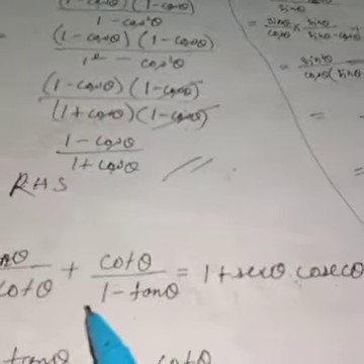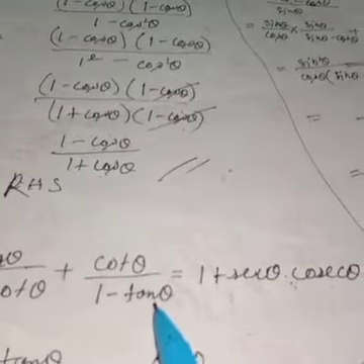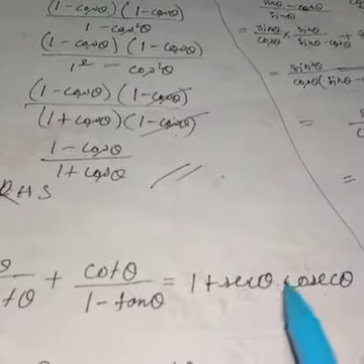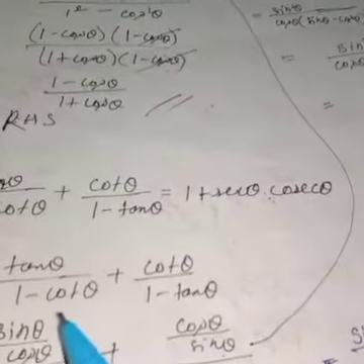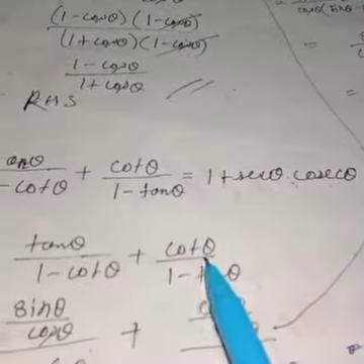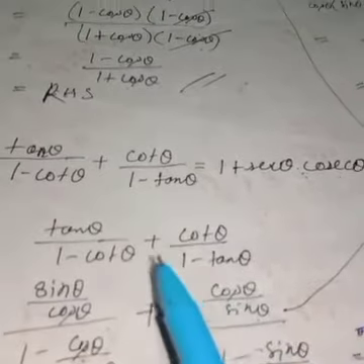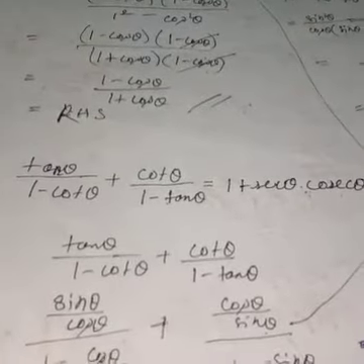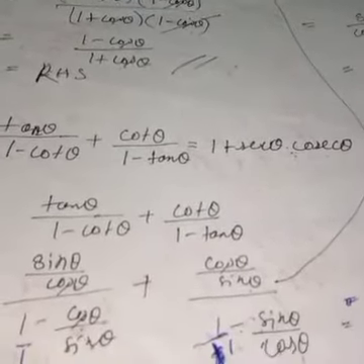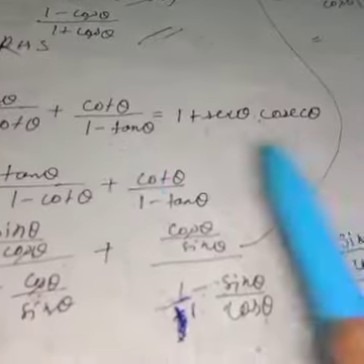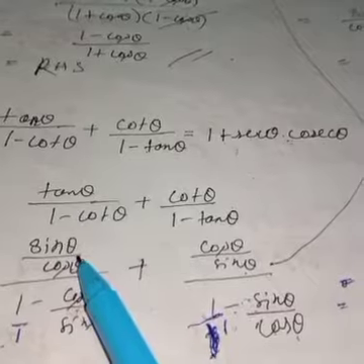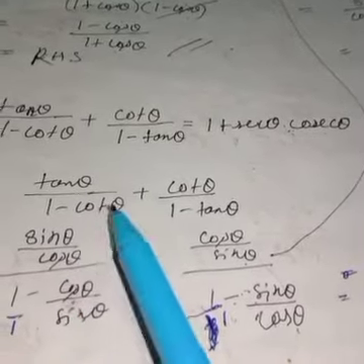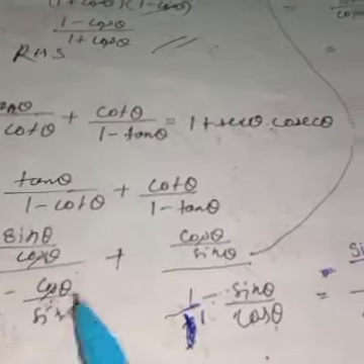Tan theta by 1 minus cot theta plus cot theta by 1 minus tan theta is equal to 1 plus sec theta times cosec theta. Okay, so first take the left hand side: tan theta by 1 minus cot theta plus cot theta by 1 minus tan theta. As I told you earlier, try to express the trigonometric ratio in terms of sin and cos. So in the place of tan theta I can write sin theta by cos theta, then 1 minus, in the place of cot theta I can write cos theta by sin theta.